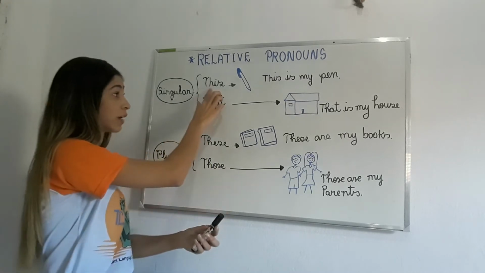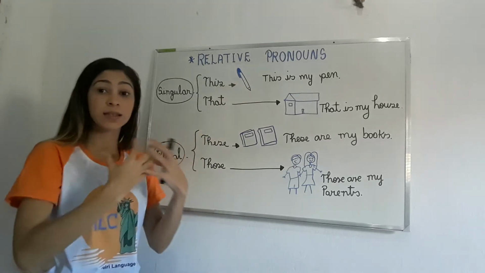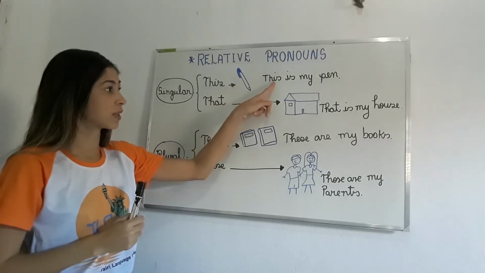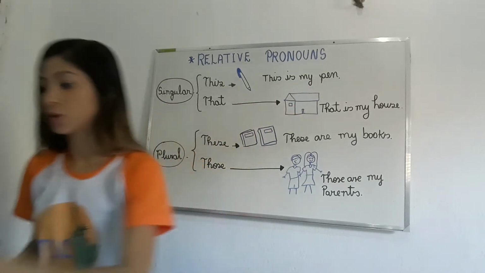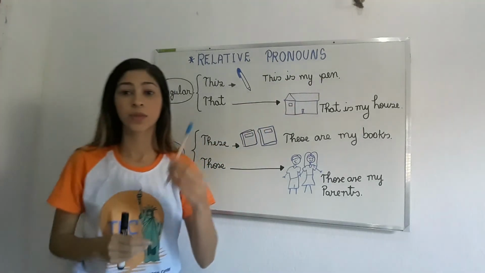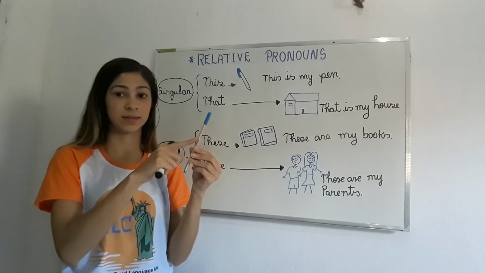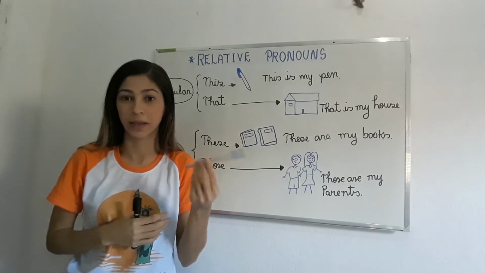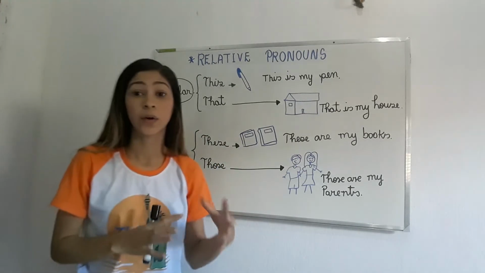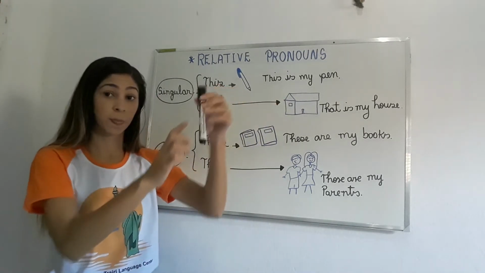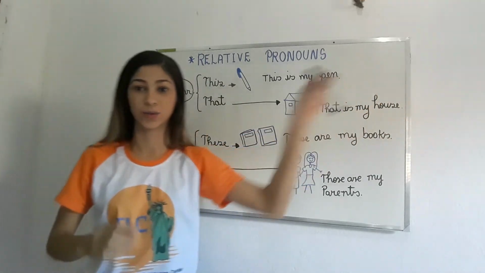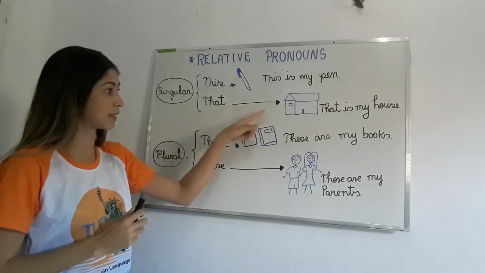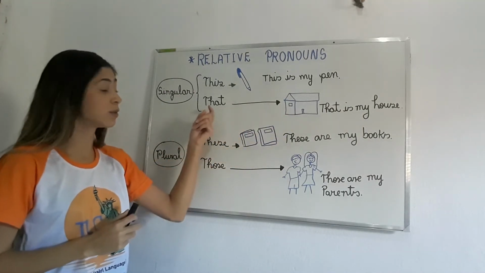So, I use this when the thing is near me. For example, this is my pen. What's this? This is my pen.